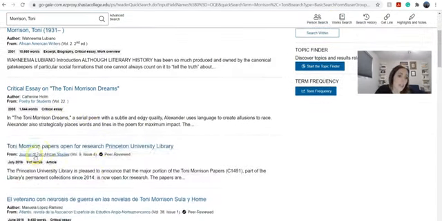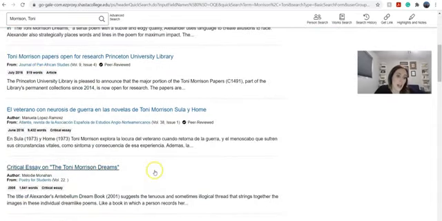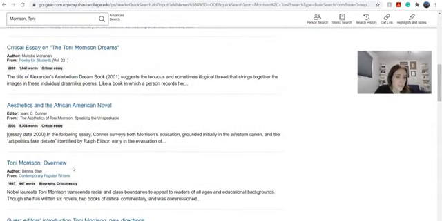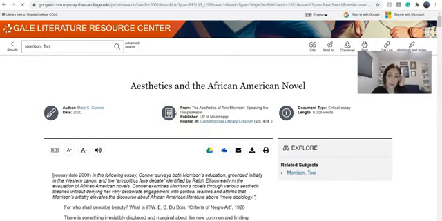All right, so let's say I wanted to take a look at one. I'm going to just click on one so I can show you how you can save an article that you want. So let's say I really want to use this and I want to come back to it. You'll want to make sure that you save your research. You can add that to your Google Drive or your Microsoft OneDrive. You can create a folder within that only for your Toni Morrison essay, or something like that. You can also download it to your desktop.